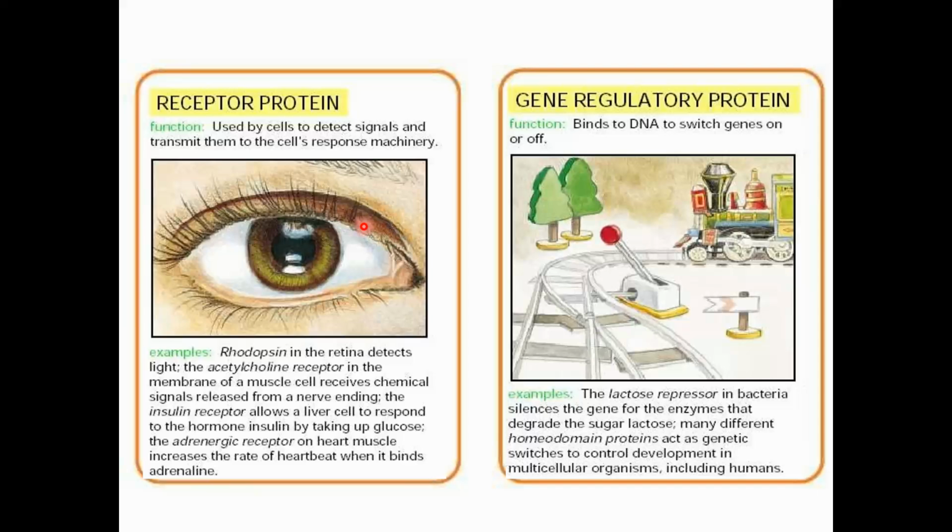So insulin is a signaling protein, a signal that binds with a receptor, the insulin receptor, and this receptor mediates the signal from outside the cell to the inside of the cell. Another protein is a gene regulatory protein. What does it mean? Some proteins bind with the gene, DNA or RNA, mostly DNA, and then they help to express any gene, and they can also shut down any gene.